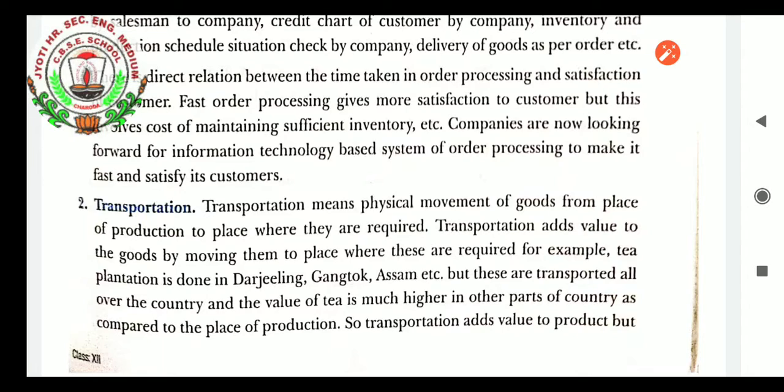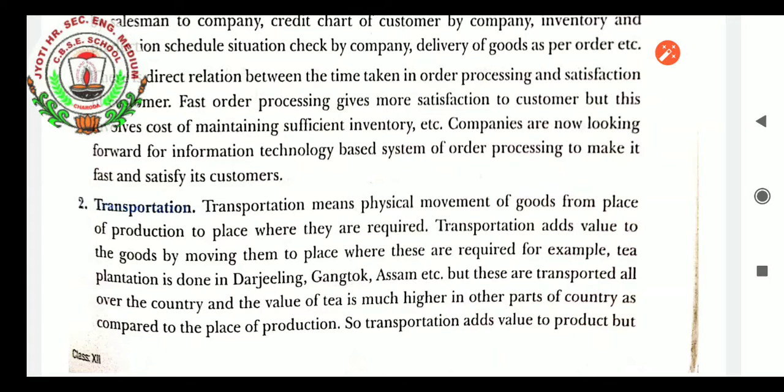Next is transportation, student. When we talk about transportation for physical distribution of goods and services, transportation means physical movement of goods from the place of production to the place of distribution where they are required. Transportation adds value to the goods by moving them to the place where they are required. For example, tea plantation is done in Darjeeling, Gangtok, Assam, etc. But these are transported all over the country, and the value of tea is much higher in other parts of the country as compared to the place of production.